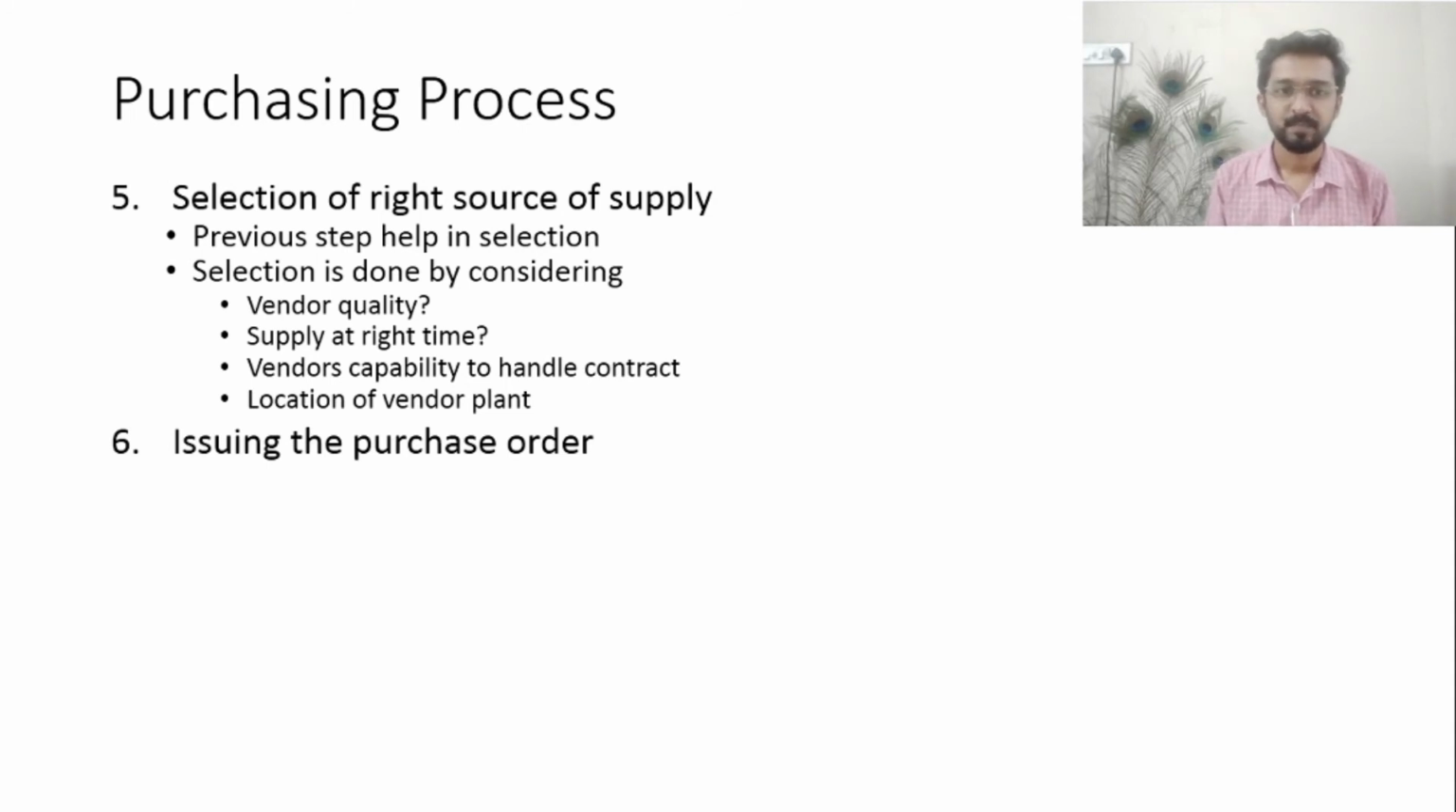The next step in the purchasing process is issuing the purchase order to the selected supplier. In the previous step, we selected a possible or potential supplier, one or two or many, depending upon the current market conditions of the enterprise, or the current market conditions available for the item or product. After selection of the supplier, we will issue the purchase order to the supplier.